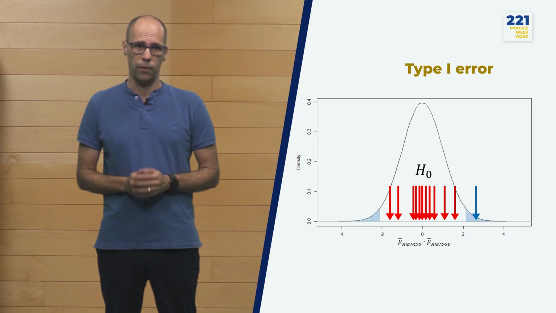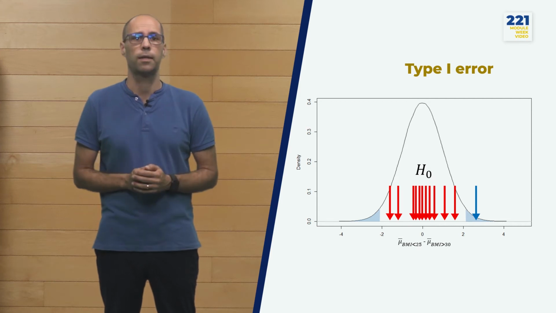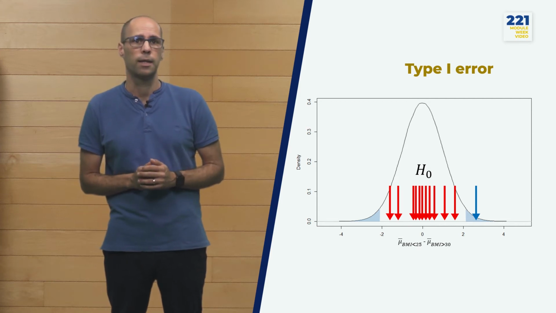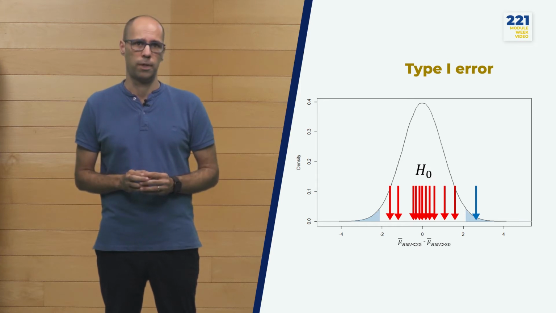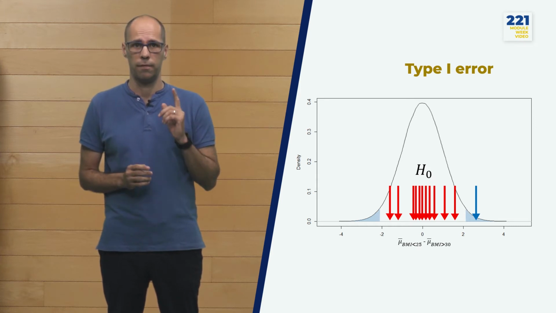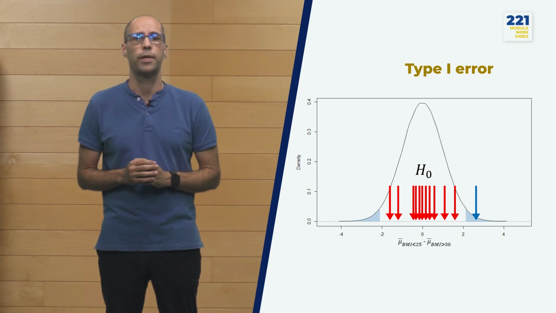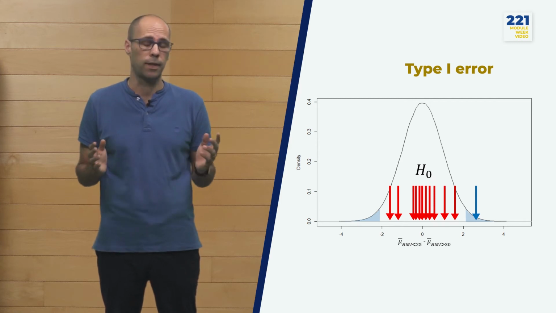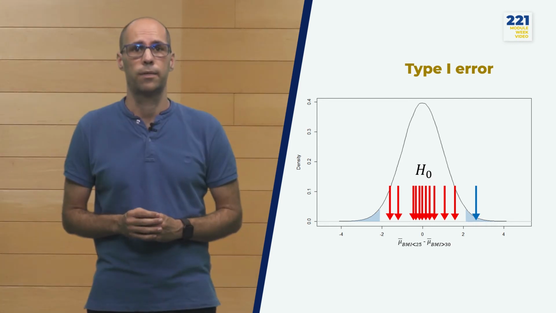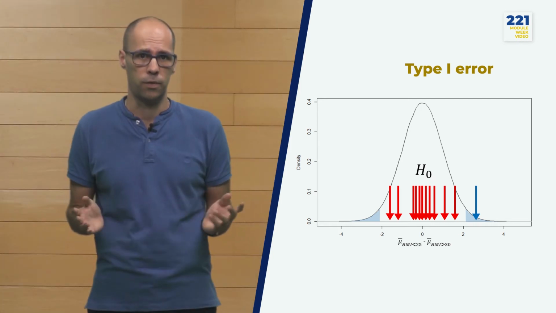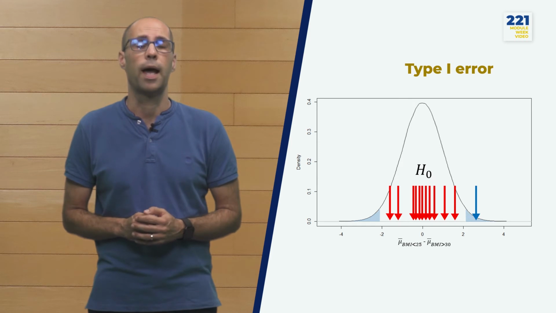However, rejecting the null hypothesis and therefore accepting the alternative hypothesis does not imply that we are necessarily right. If we set a threshold to reject the null hypothesis of 5%, it means that in 5% of the experiments, we will reject the null hypothesis and accept the alternative one, even if it is not true. In statistics, rejecting the null hypothesis when it is true is called type 1 error.